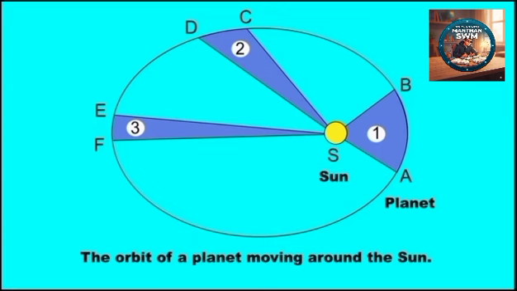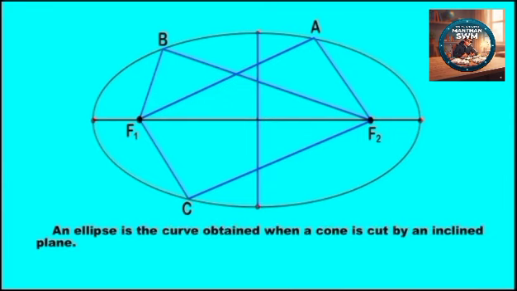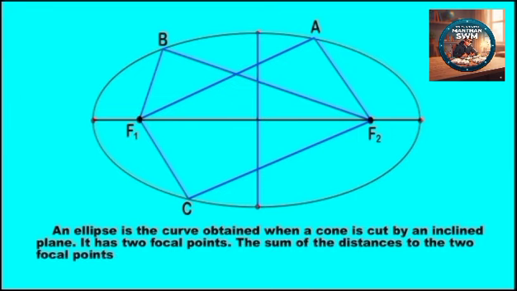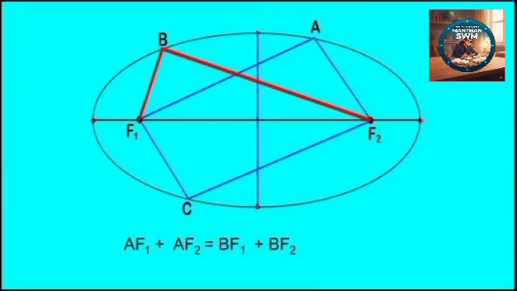Here we can see the elliptical orbit of a planet revolving around the sun and the position of the sun indicated by S. An ellipse is the curve obtained when a cone is cut by an inclined plane. It has two focal points. The sum of the distances to the two focal points from every point on the curve is constant. So, if F1 and F2 are two focal points of the ellipse, and if A, B and C are 3 points on the ellipse, then AF1 plus AF2 is equal to BF1 plus BF2 is equal to CF1 plus CF2.